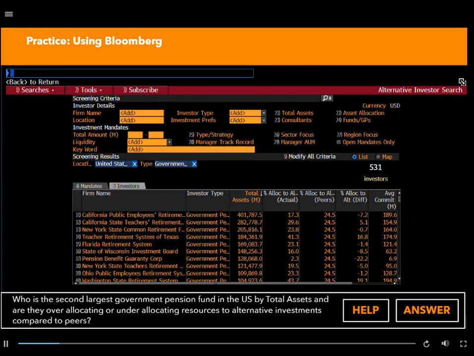Who is the second largest government pension fund in the U.S. by total assets, and are they over-allocating or under-allocating resources to alternative investments compared to peers? Click Answer to submit your response.